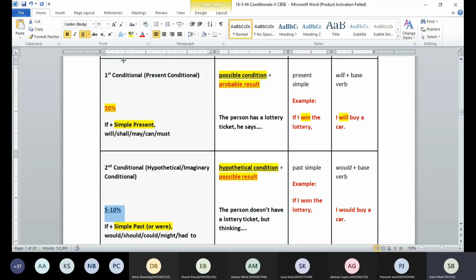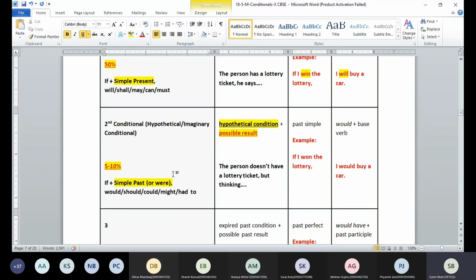Getting it? What's the percentage? Possible 5 to 10%. Because the person doesn't have a lottery ticket right now. He's just imagining this thing. But suppose Dhruv goes to the lottery counter and buys a lottery ticket and gives it to Akansh. Tells him, you were very thoughtful that day, so I bought a lottery ticket for you. Okay, so again, it is a possibility for Akansh to win the lottery now. So we are again hypothesizing in this particular case.